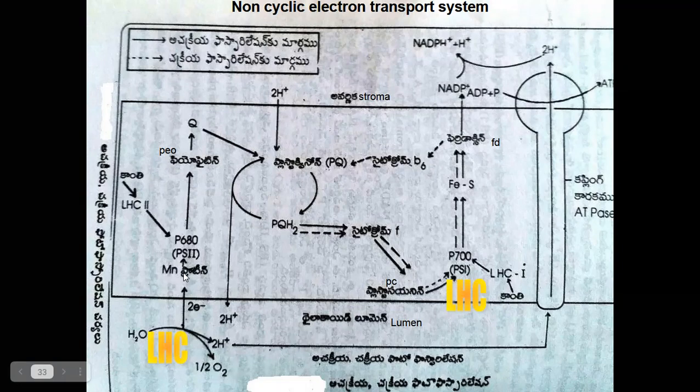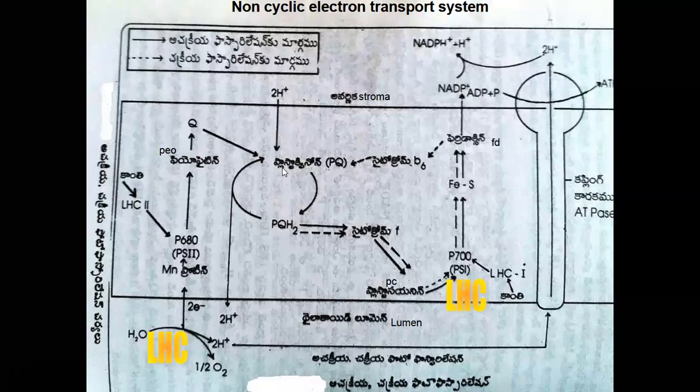From the manganese protein, electrons pass to reaction center 2. At the same time, light harvesting complex 2 receives photon energy and passes it to reaction center 2. By receiving photon energy, photosystem 2 is excited and the electrons are passed to pheophytin, then to quinone, and then to plastoquinone.